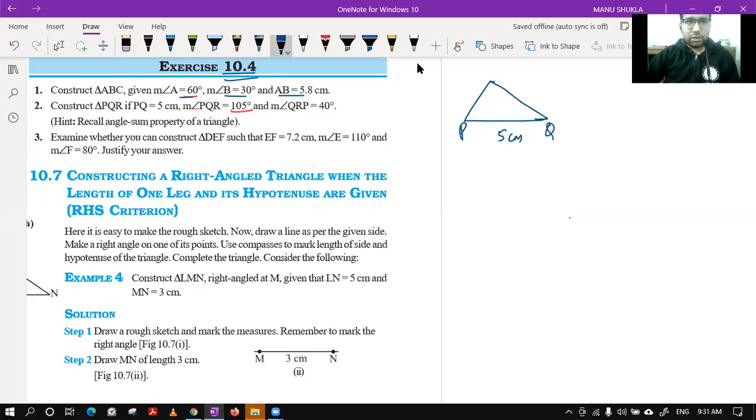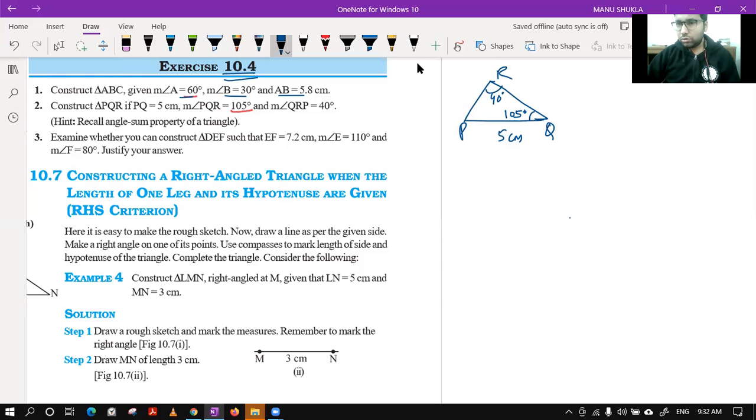Angle PQR is given to you as 105°. Then they are saying angle QRP is 40°. And they are saying make this triangle. We have studied this criteria that we are following should be angle side angle, but given to us is